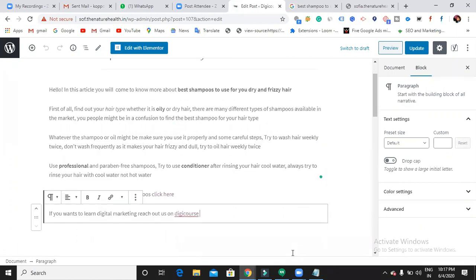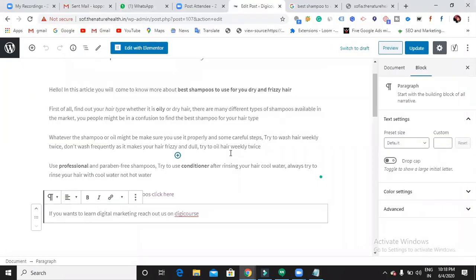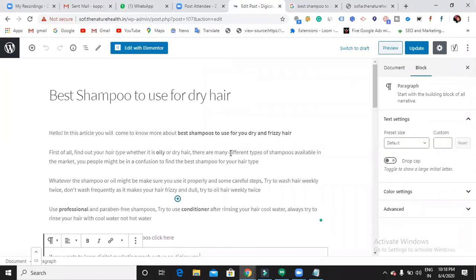Then what do I have to do extra? So I have done the meta title, the description, image alts, bolds, italics, file names, LSI keywords, headings, internal links and external links. This is called the optimization you can do within your site. Not only one blog or two blogs, whatever you write on your website, you have to think about all these things. You have to put your keywords in all these important places. Then only Google will understand that yes, it is all about this thing. But don't forget to give alternative text for the images.